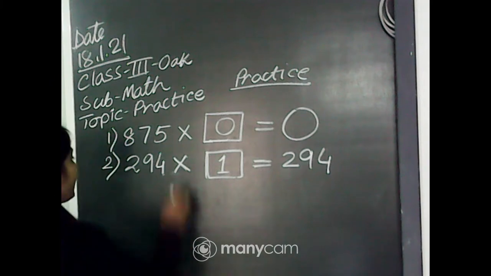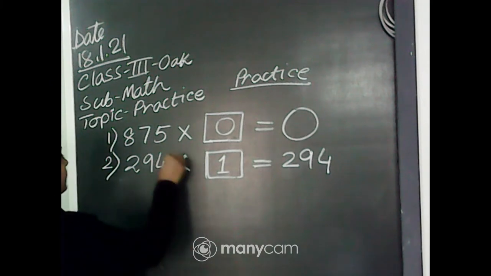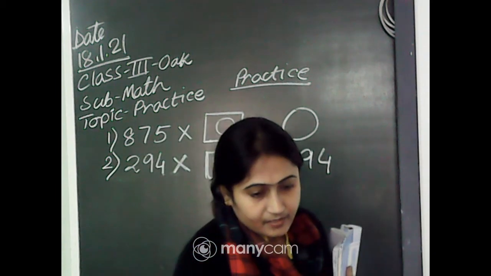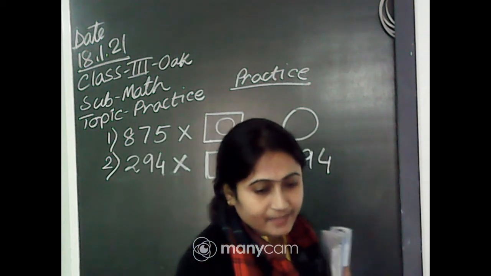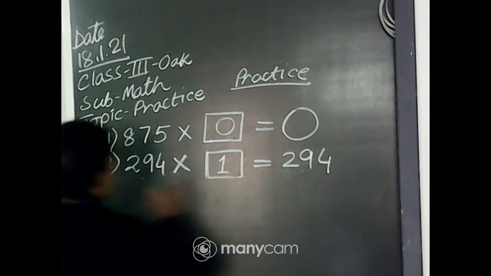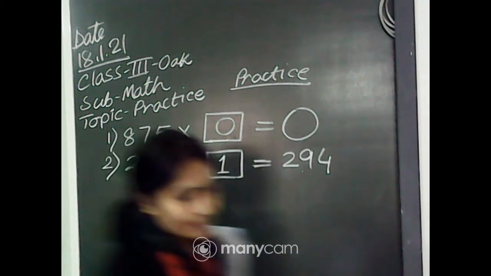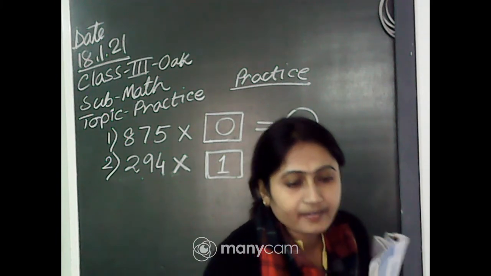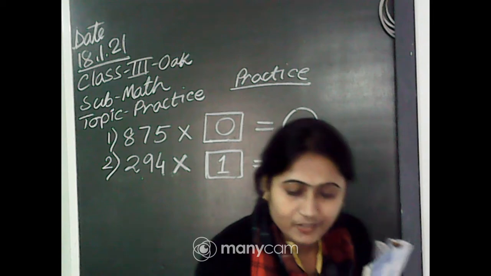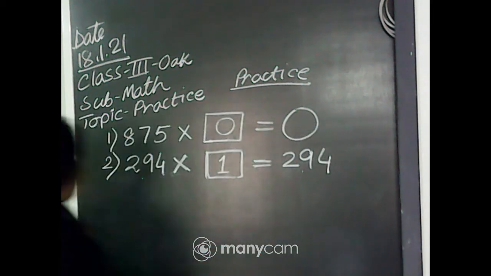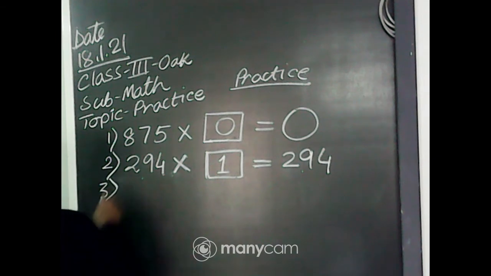If you multiply 1 with any number, the answer will be that number. 294 into 1 equals 294. 297 into 1, the answer will be 297. 300 into 1 equals 300. Okay.